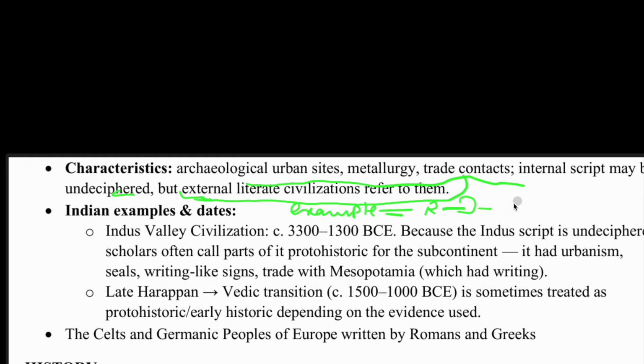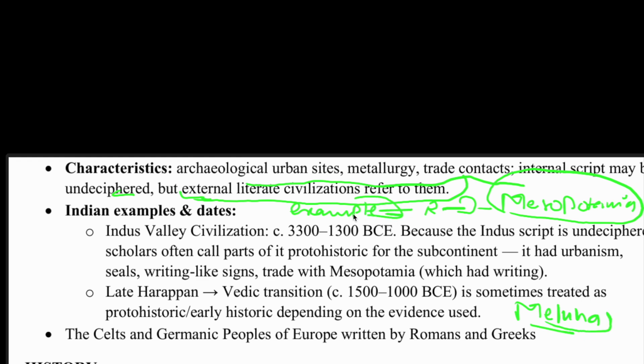For example, in Mesopotamian writings, Mesopotamian scripture, we have the word Meluha. This Meluha refers to the Harappan civilization. So from the Mesopotamian script, we understand that there was a Harappan civilization which used to exist. This was an example.